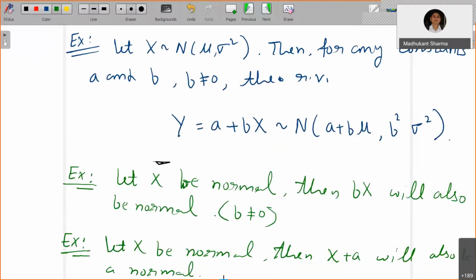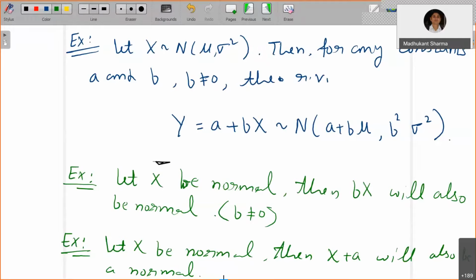So it is very natural. If b lies between 0 and 1, then it is shrinking the curve, making it smaller, and if b is greater than 1, it is going to make it larger. Similarly, x plus a means shifting.